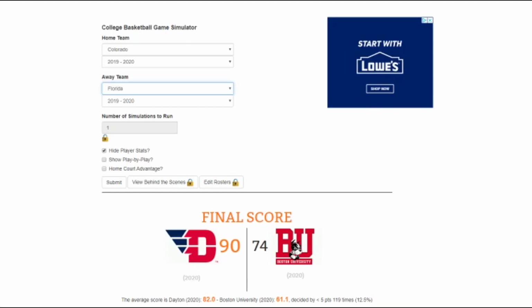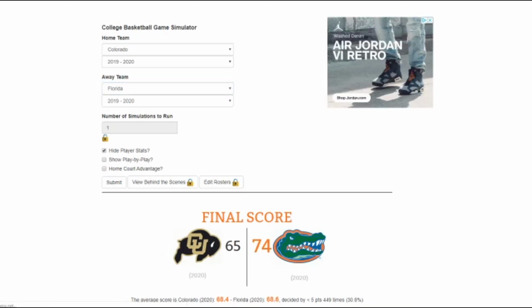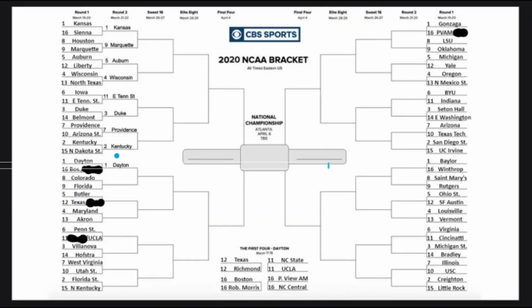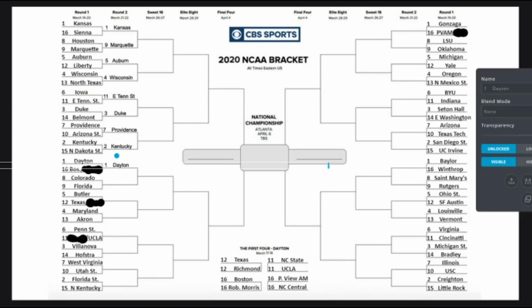Now our next matchup is a toss-up between Colorado and Florida. I think Florida's been more consistent in the top 25, and if they haven't, they have been higher than Colorado all year. So I'm going to pull for Florida in this matchup. And Florida does walk away with a 74-65 victory over Colorado. I don't think Colorado's been too consistent, and if they have been in the top 25, I don't think they've gotten past 20 if I recall correctly. So that's why I was going for Florida.